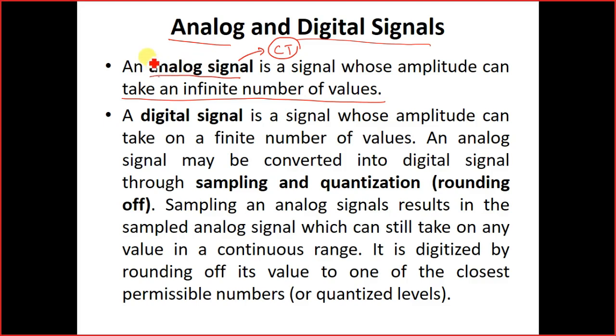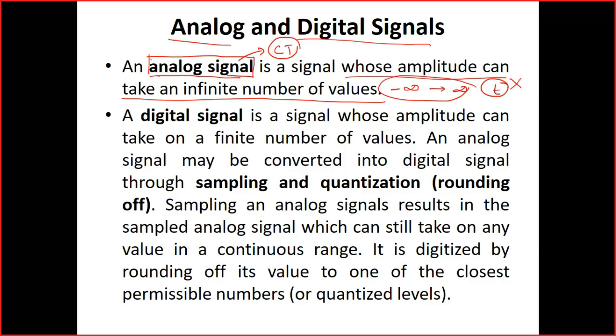Analog signals, by definition, are signals whose amplitude can take an infinite number of values. That means the amplitude values of an analog signal may vary from minus infinity to plus infinity. It does not talk about time. You must remember that. In the definition of the analog signal, there is no mention of the time axis. Okay.